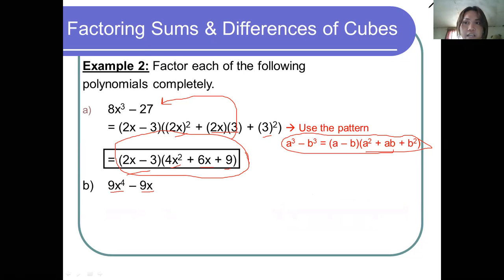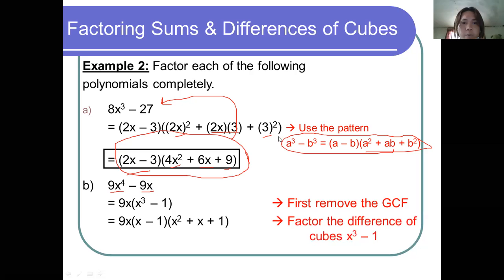There is a GCF in both terms. So first, remove the GCF. We remove 9x, which is our GCF. Then we can factor it out already.